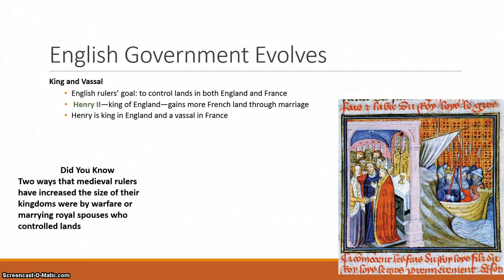Did you know that two ways in which medieval kings would gain more land was either through war, which has been common through history, or marrying other royal spouses who controlled land?